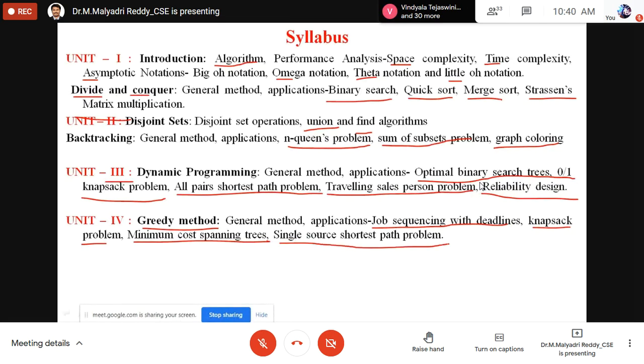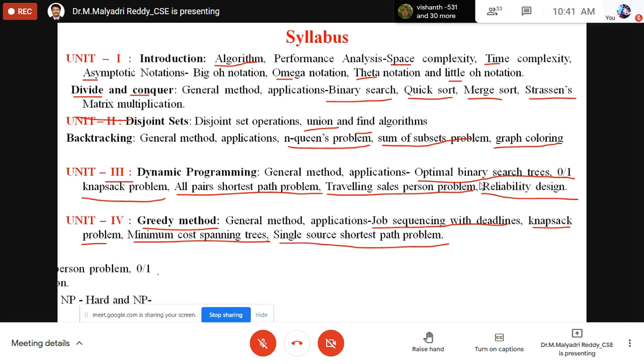Single source shortest path. This is a graph similar to one connecting multiple cities in a country or state. From the single source, what is the minimum cost to the destination? By using this, we have to calculate that.